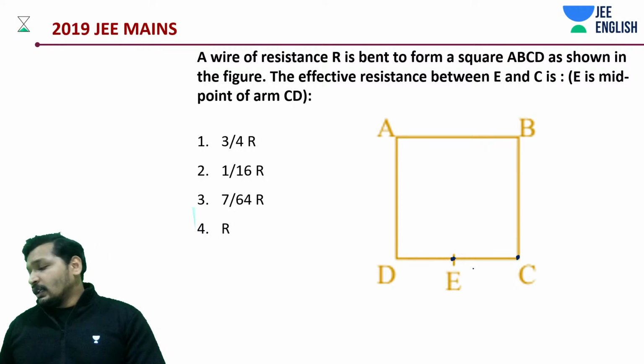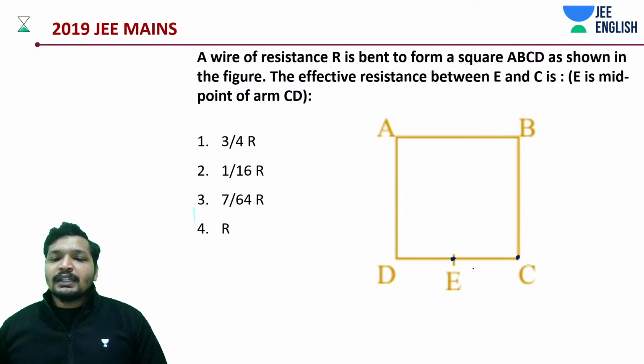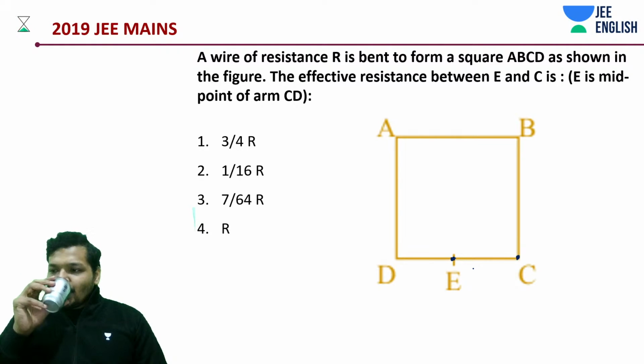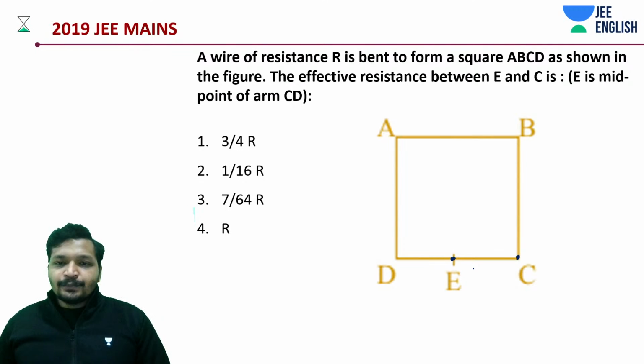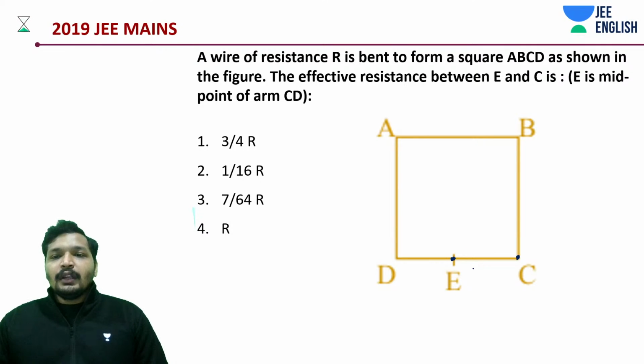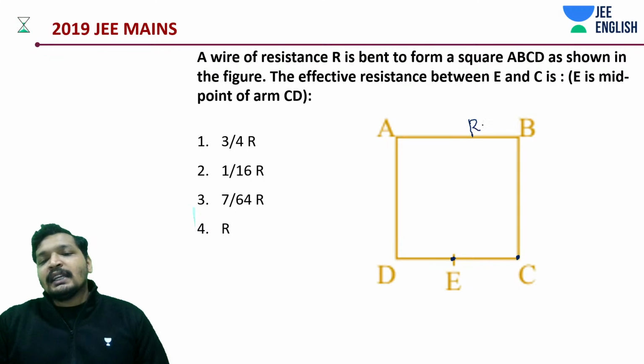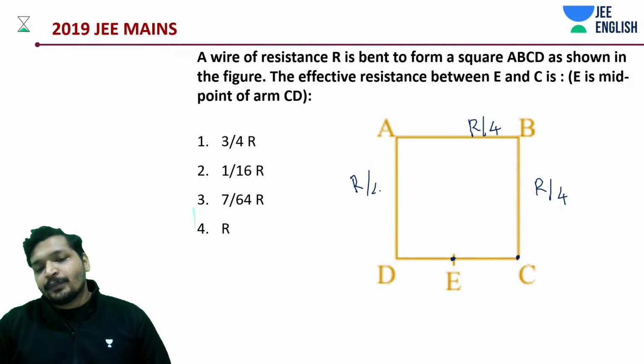What is the shortcut? Where does the shortcut lie? What needs to be done? Shall we get into it? Get into the shortcut. The total wire ABCD is R. That means each side is going to have R by 4, R by 4, R by 4. Since length by 4, length by 4, length by 4.